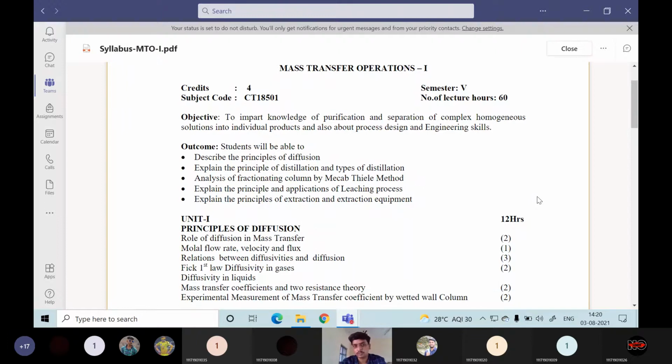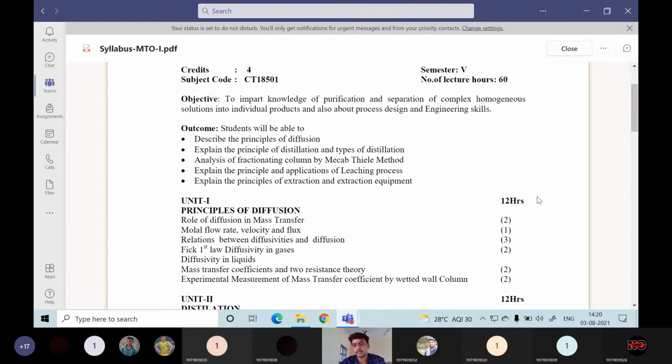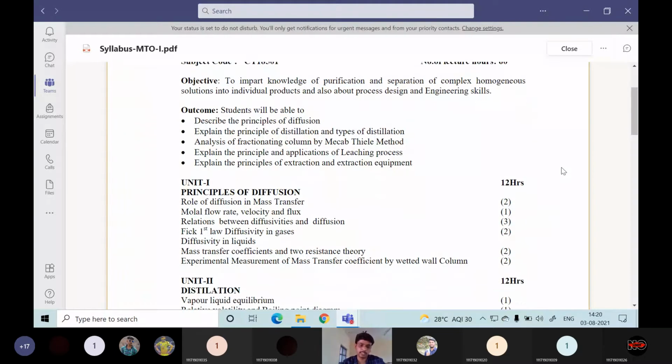These are the objectives and outcomes for this course. There are 60 lectures in Mass Transfer Operations. If you grasp this course very well, next will be Mass Transfer Operations 2 in the 6th semester, which will have a much higher number of lectures, 75. So the toughness of the course will increase, and because of this you have to be careful in learning this course first. If you learn this course very well, the next semester course will be very easy. Otherwise, you cannot answer the next semester courses, since the toughness carries forward.